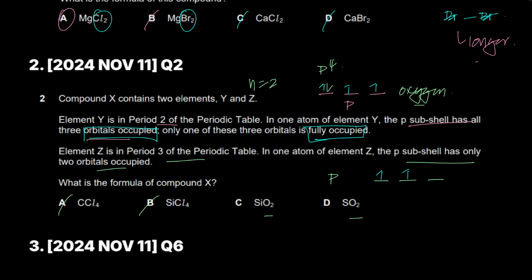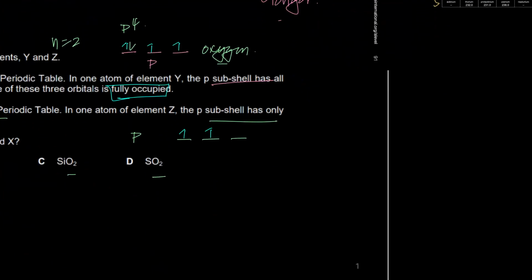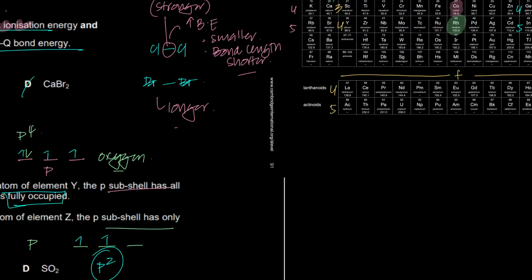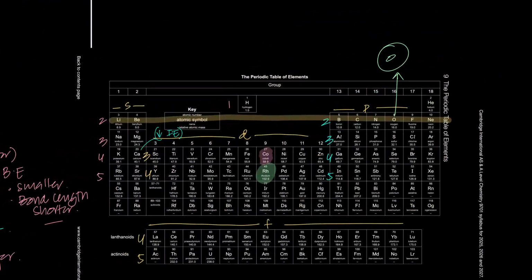See, just like he stated here, they're occupied. So when he wrote they're occupied, I just drew 1 electron, 1 electron, 1 electron in my electron-in-box diagram. But when he said 1 is fully occupied, then I drew the second electron right here, right? So here he's saying that the p subshell has only 2 orbitals occupied. The third is even empty. So period 3 is right here, and it should be P2. That's why the periodic table approach was so important.